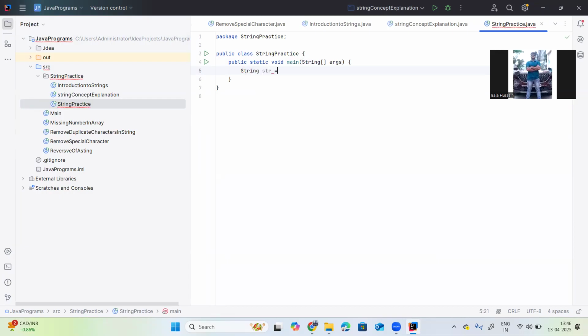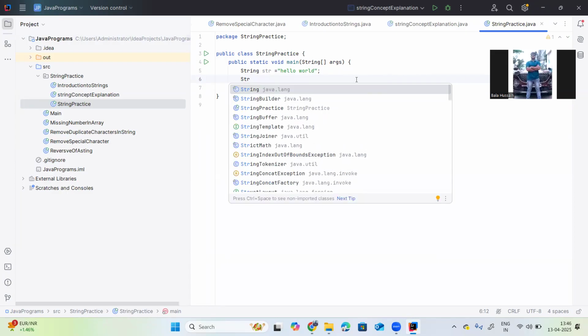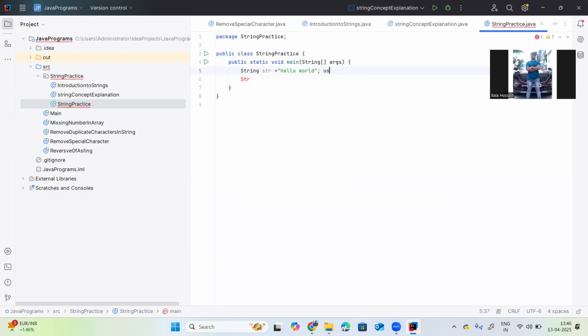I am creating String str equals to "Hello world". This is creation using literals. Then next I am creating String str1 equals to new String("Hello world").